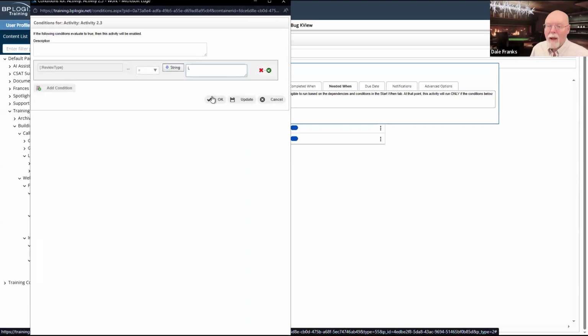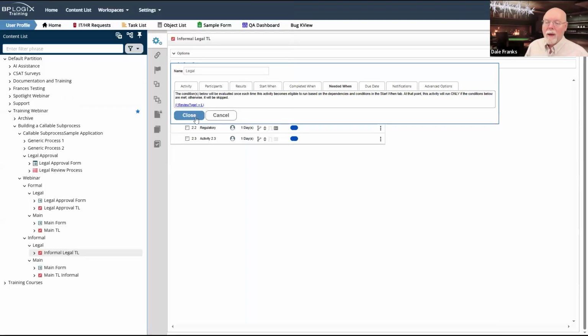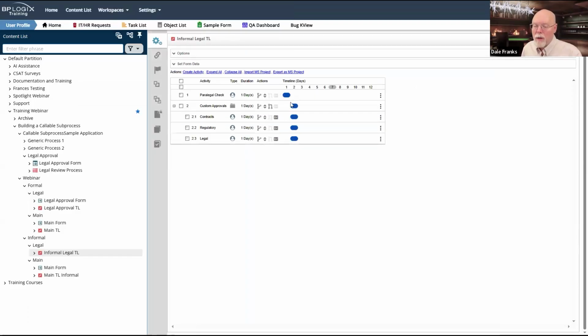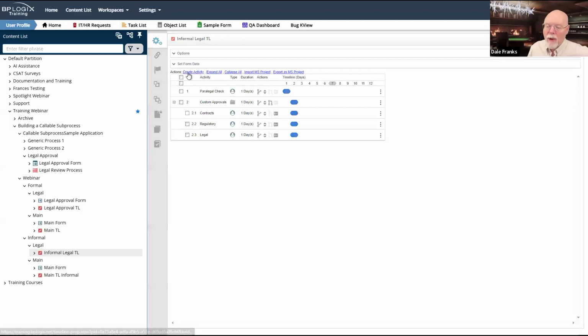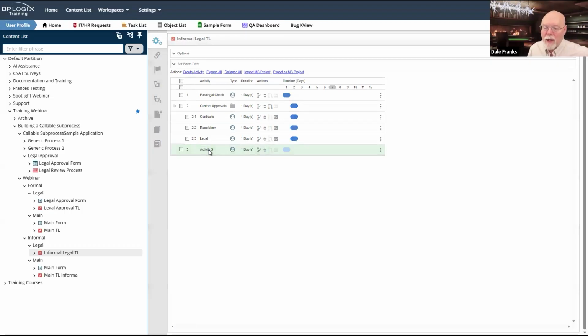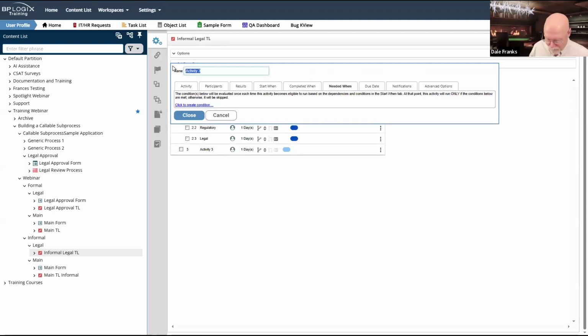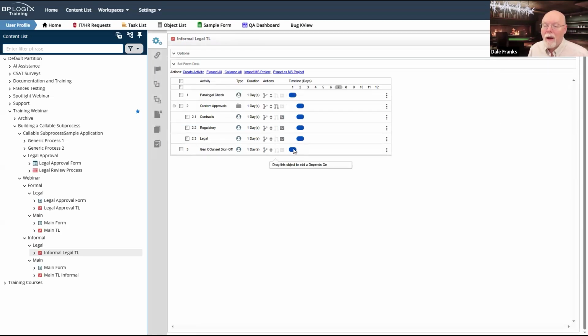And this will be L. And now we should be good to go for our 3 types of activities. Now I've put them inside this parent so that when I create my last activity, which will be my general counsel sign off, all I have to do is make it dependent on my parent activity.